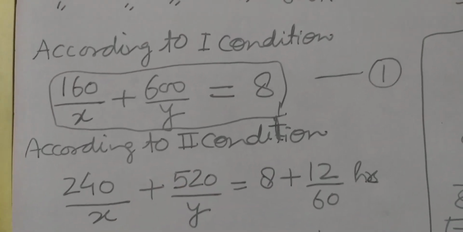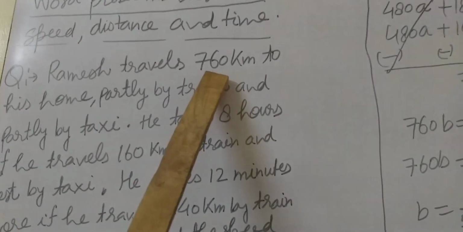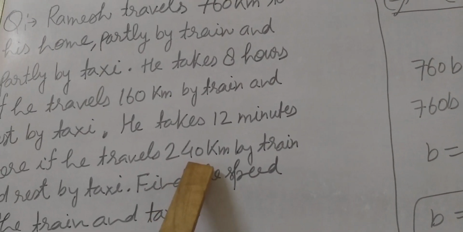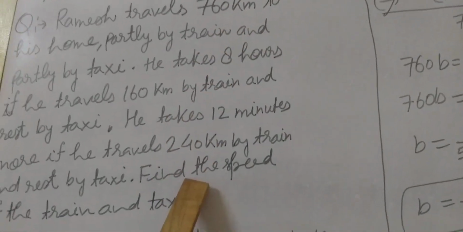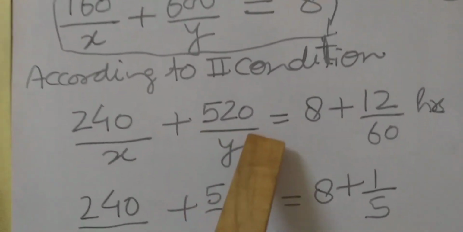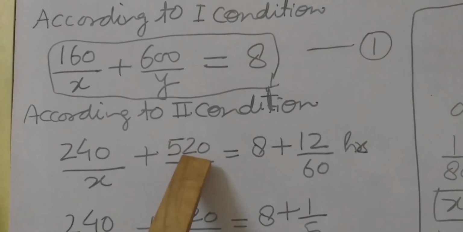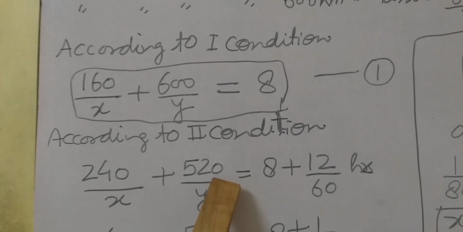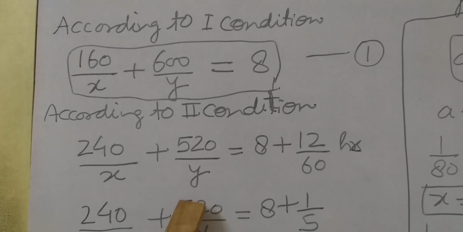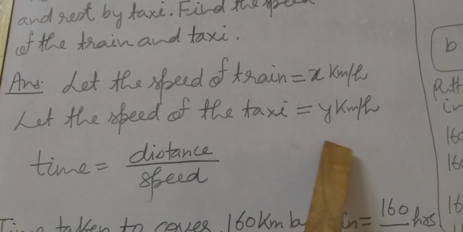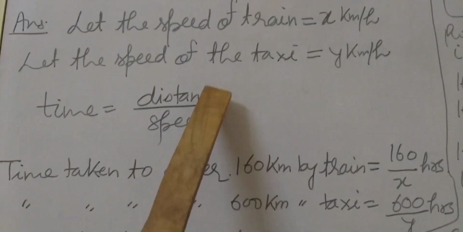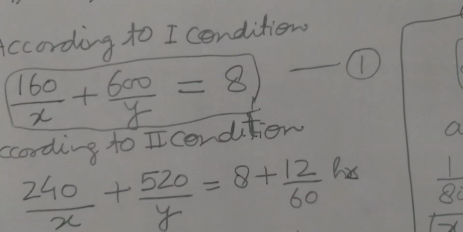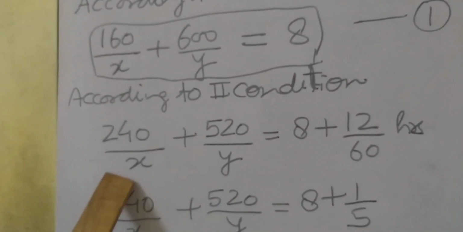And what about the remaining distance? We have to subtract 240 km from 760, student. So the remaining distance is 520. So 520 km he has travelled by taxi. So 520 upon y, because the speed of the taxi is y km per hour. So in place of distance we write 520, and in place of speed we write y. Correct? So 240 upon x plus